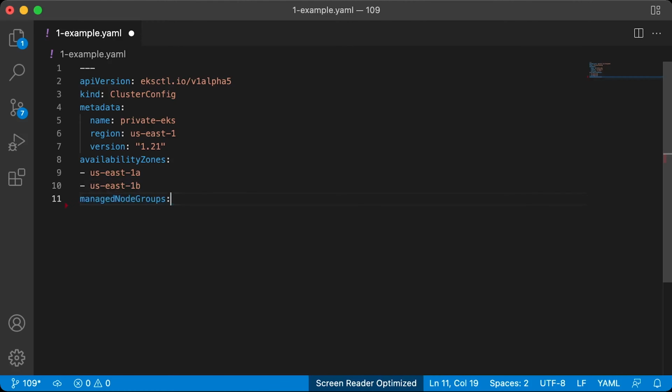Then provide the config for your instance group. You can use managed and unmanaged EKS groups. You can read about them here, but I would recommend sticking with the managed node group. Give it the name general. Then if you want private nodes with private IPs only, set privateNetworking to true.